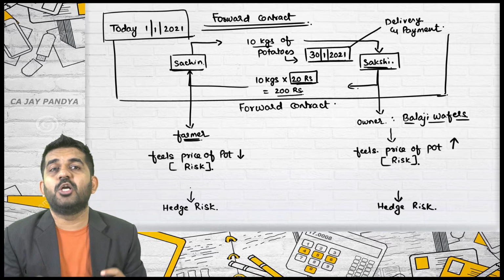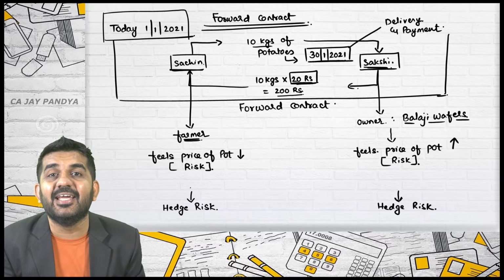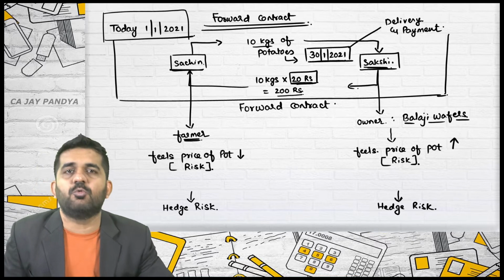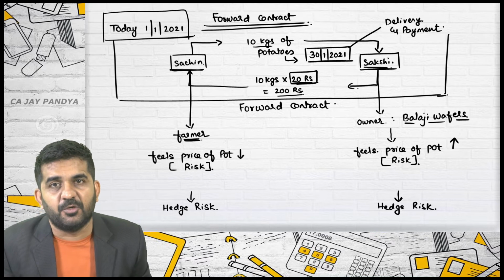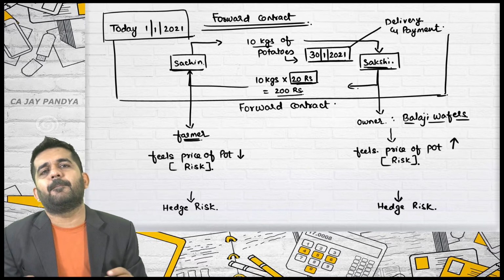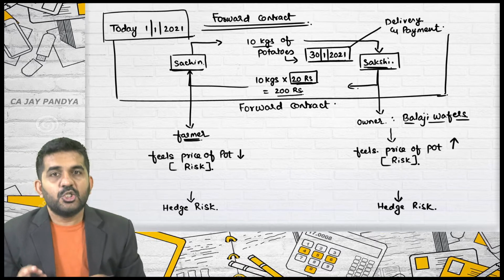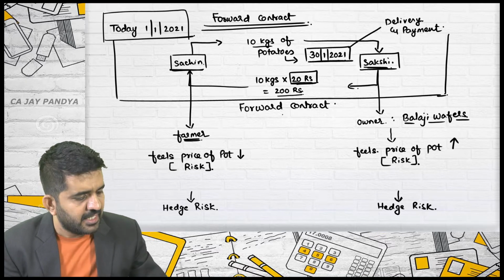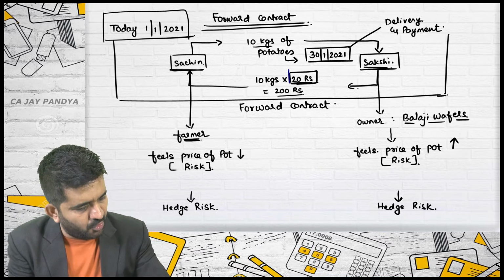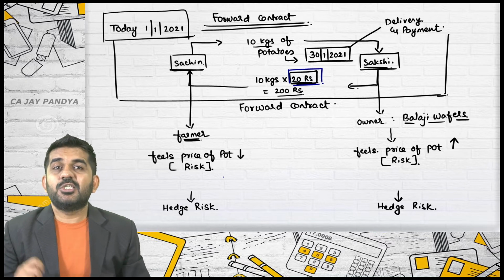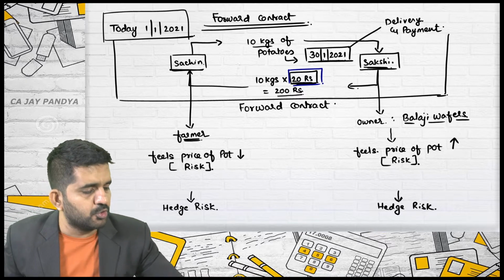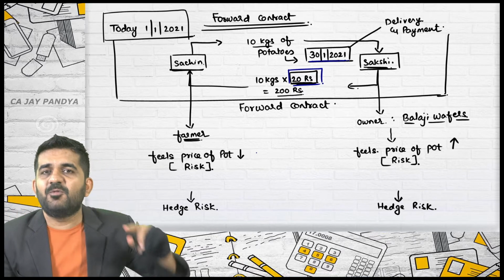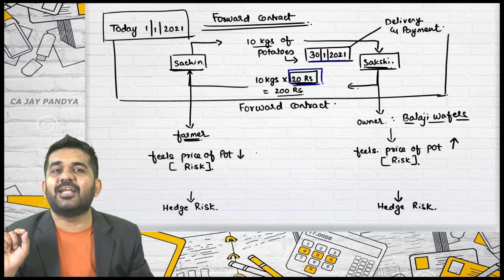Please understand why they both are entering into this type of contract. They both want good sleep for these 30 days. He wants to concentrate in growing potatoes and she wants to concentrate in manufacturing wafers. They don't want to speculate in price of potatoes. Is it alright? So, for that good night's sleep, they want to hedge their risk, reduce their risk, and so they are locking this price of rupees 20.